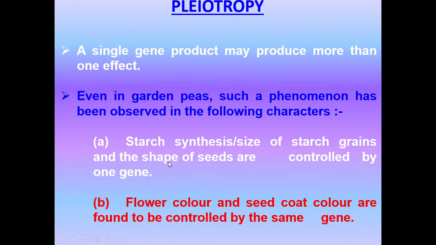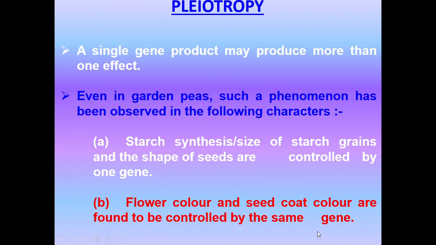Now, moving on to what is called pleiotropy. A single gene product may produce more than one effect. Even in garden peas, such a phenomenon has been observed in the following characters. Starch synthesis or size of starch grains and the shape of seeds are controlled by one gene. Flower color and seed coat color are found to be controlled by the same gene.